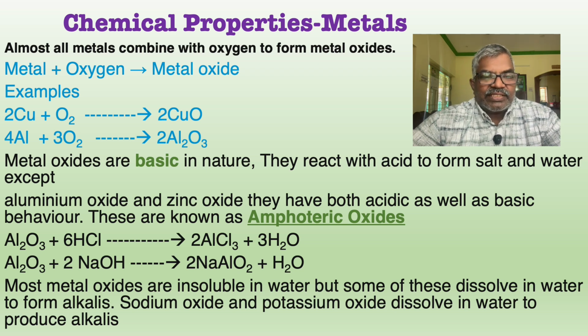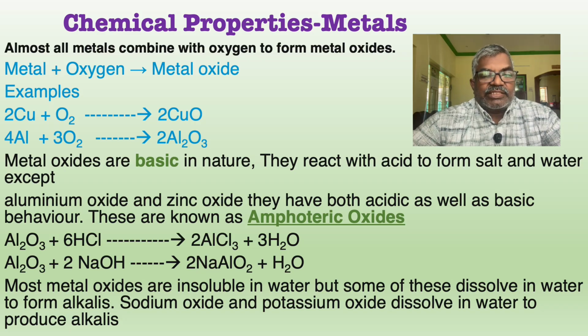The opposite one is acidic. Basic means not that basic, it's a base. So the character of the metal oxides is base. That is why we can say that it is basic in nature. Why? Because the metal oxide reacts with acid to form salt and water. You know that in the neutralization reaction, base reacts with acid to form salt and water. So here the metal oxides are basic in nature.